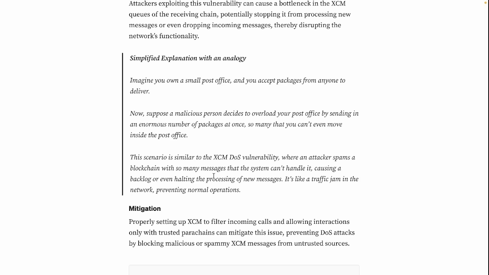So many that you can't even move inside the post office. Okay, that's a lot of packages. This scenario is similar to the XCM DOS vulnerability, where an attacker spams a blockchain with so many messages that the system can't handle it, causing a backlog or even halting the processing of new messages. It's like a traffic jam in the network, preventing normal operations.